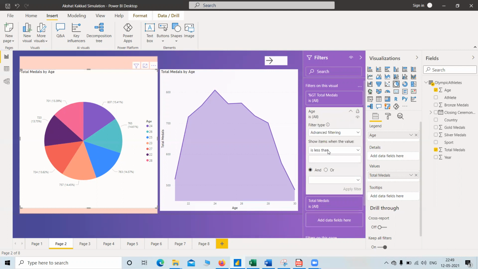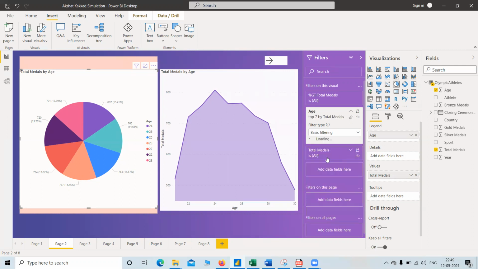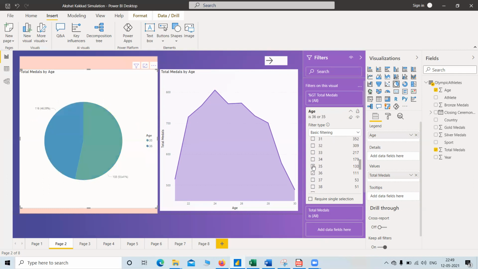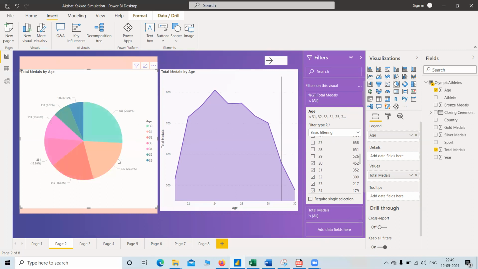Now advanced filtering. In advanced filtering, we can use the value that is less than and greater than, which we have implemented ahead in the bar plot. In basic filtering, we can select the age group. Let's suppose we want to study the age groups of 35, 36, 31, 32, and 30. So we can plot this graph like this.